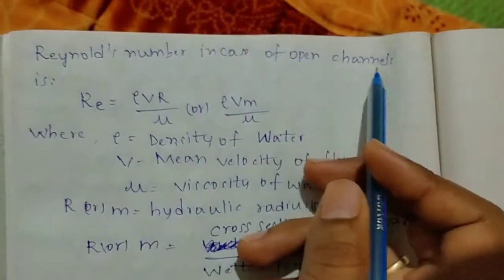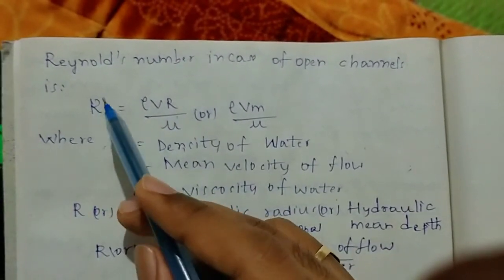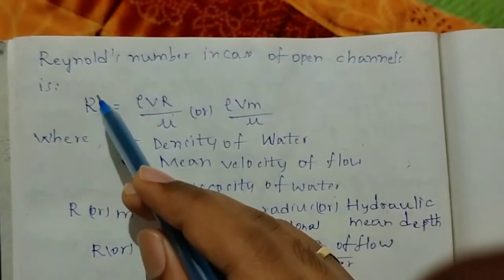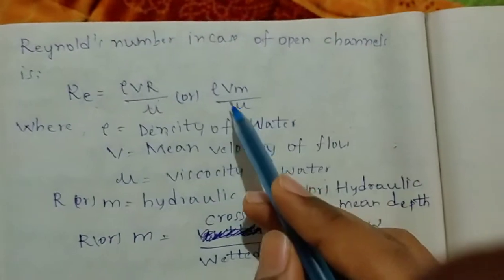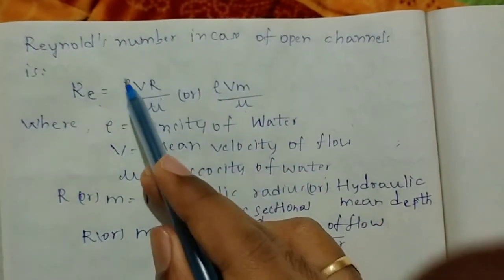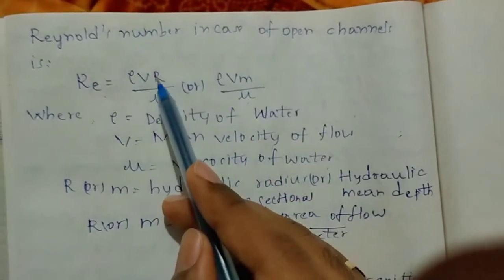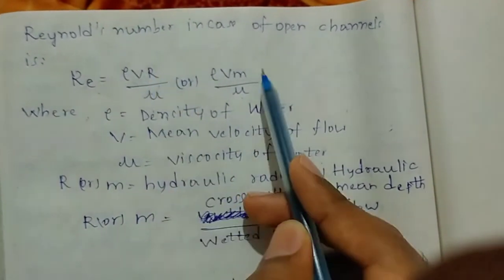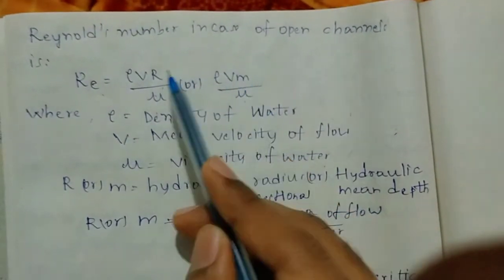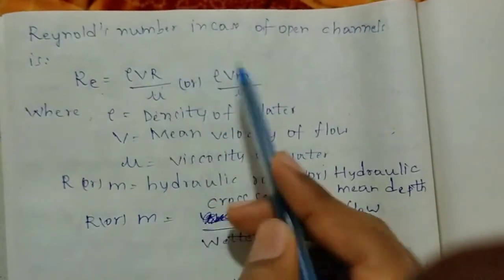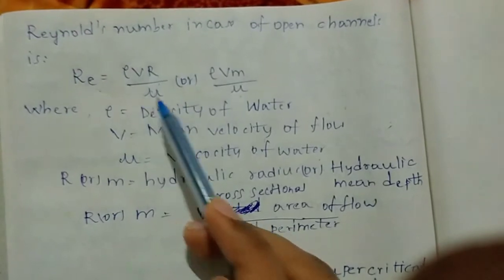Now the formula for the Reynolds number in case of open channels. Reynolds number is denoted with Re. So Re is equal to rho V R by mu, or rho V M by mu. Here rho is the density of water, V is the mean velocity of flow, and R or M, these two are the same, R is equal to M. Mu is the viscosity of water.